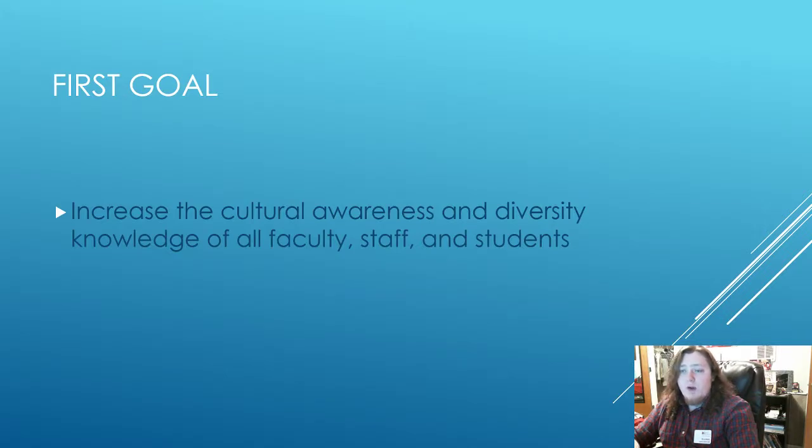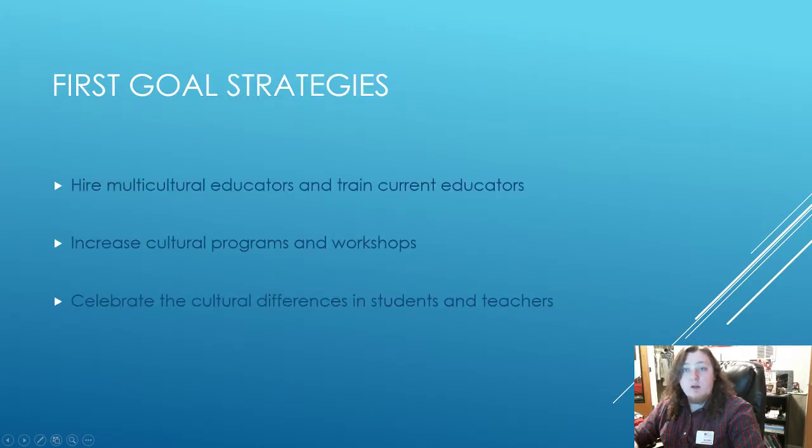So, goal number one is to increase the cultural awareness and diversity knowledge of all faculty, staff, and students. Now, how are we going to do that, you may ask? Well, strategy number one is to hire multicultural educators and train current educators to be multicultural in their classrooms. By hiring and training multicultural educators, students are going to be able to gain a lot of cultural awareness and diversity knowledge, and exposing students to multiculturalism in the classroom is a great way to raise that awareness as well.